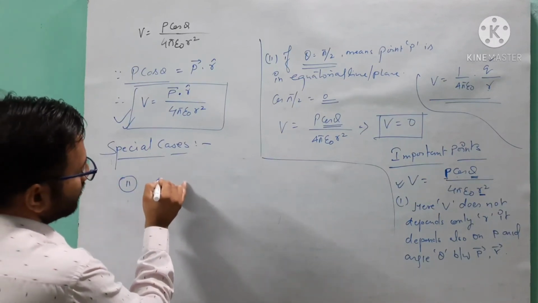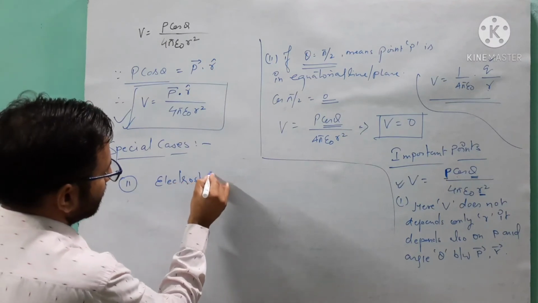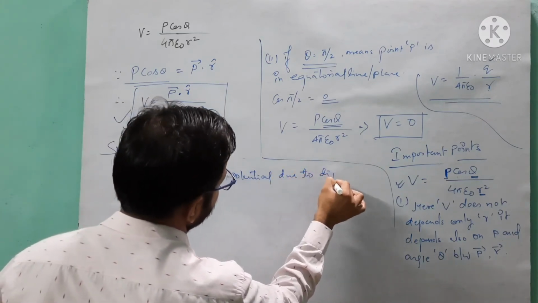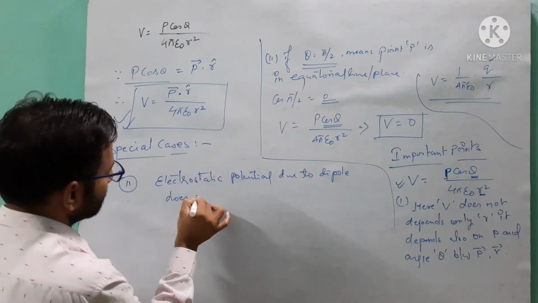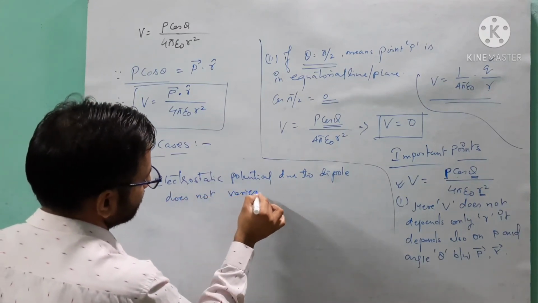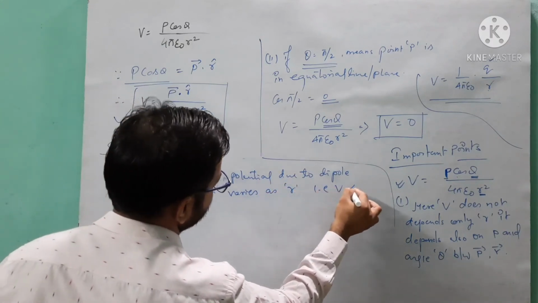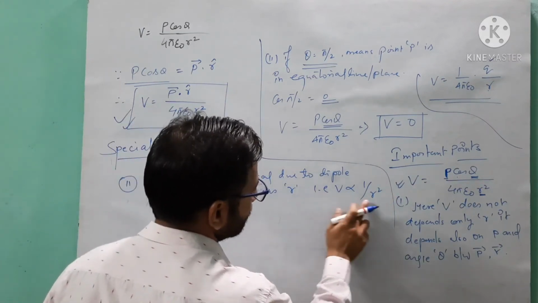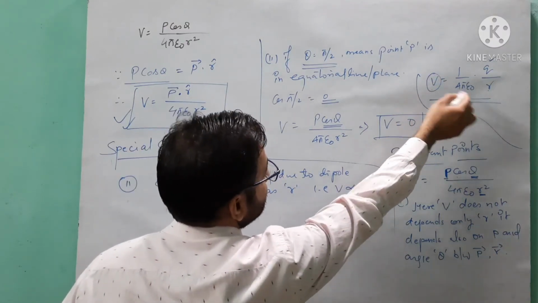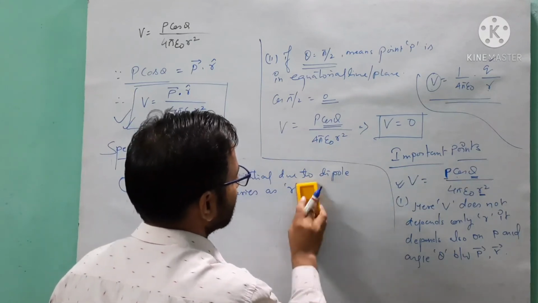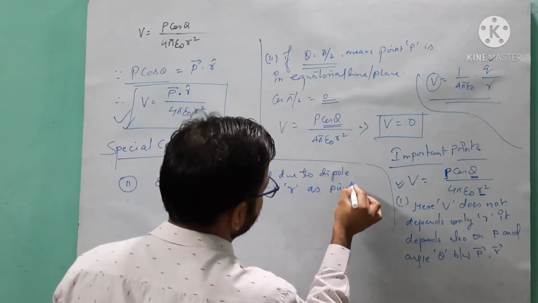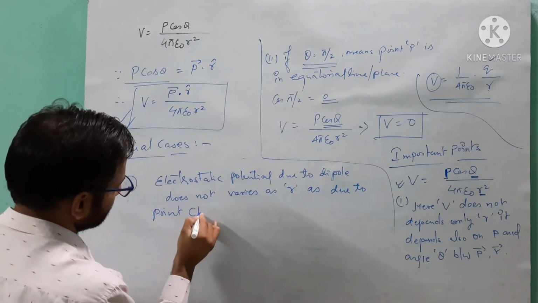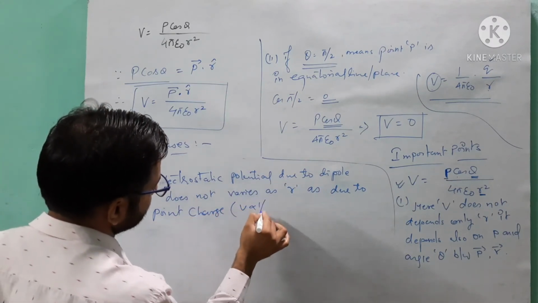The second point: electrostatic potential due to a dipole does not vary as 1 over r. In the first case, due to a point charge, V is inversely proportional to r.